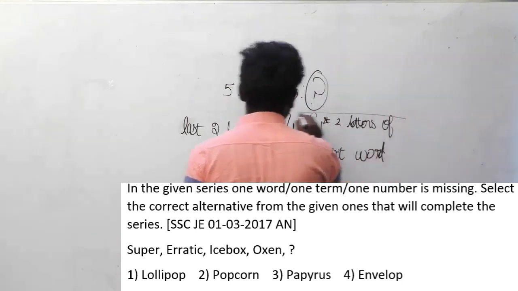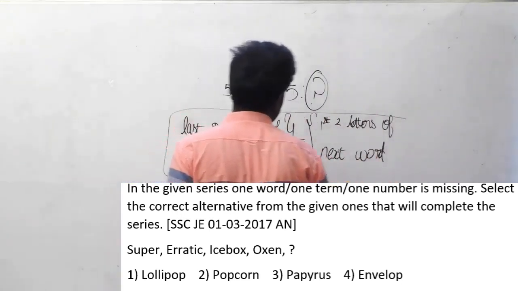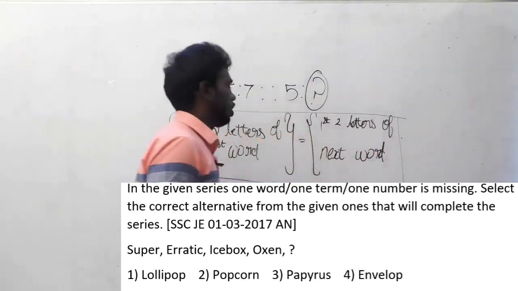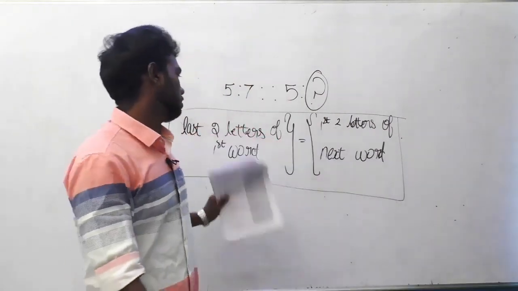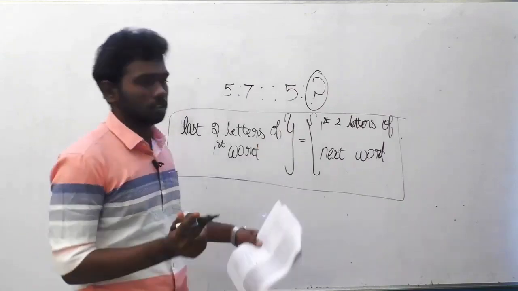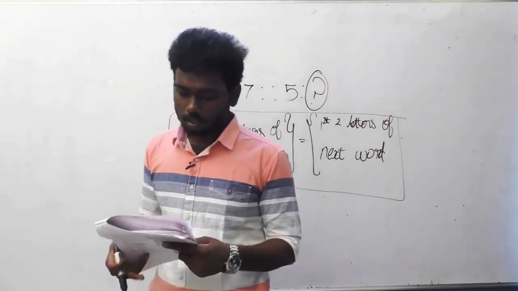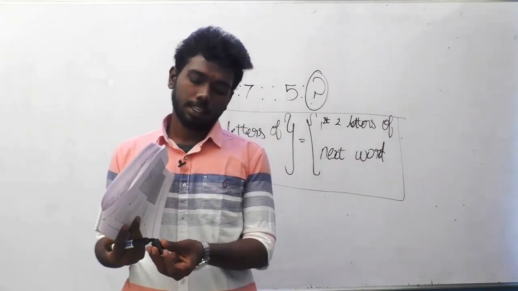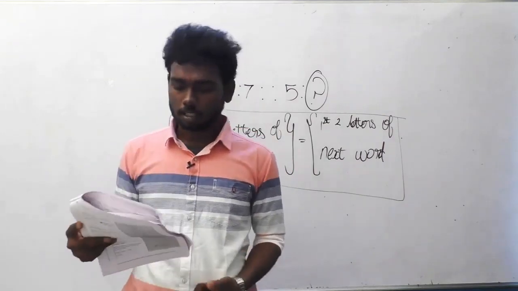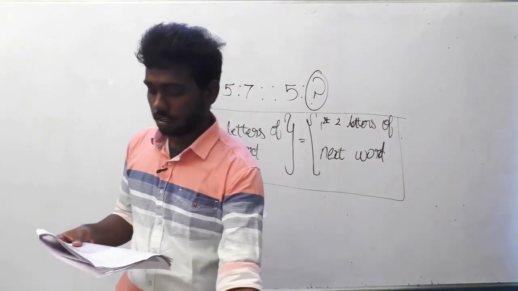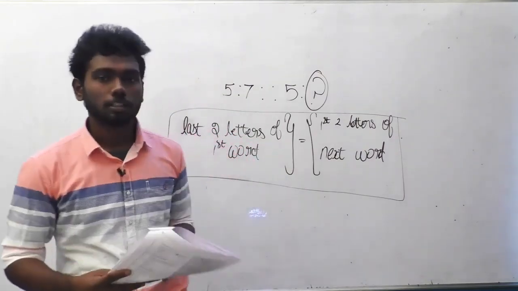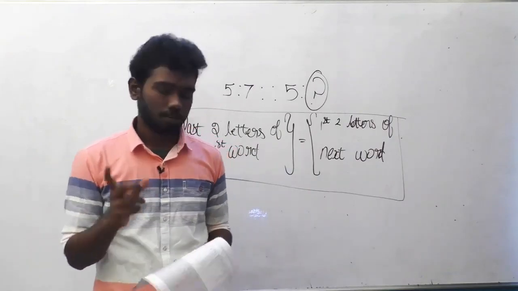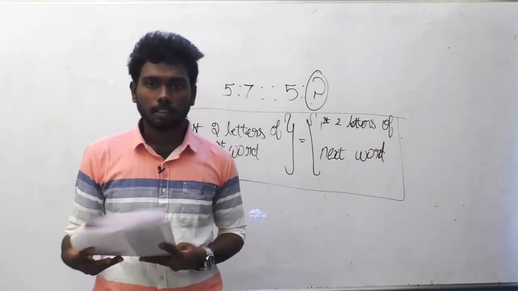This thing has been repeating from the first. Note down this thing. This is the logic for most of the questions. Sometimes it will come like 3 letters and 3 letters, and this is the logic for this question also. Super is ending with ER, next erratic is starting with ER. So like that, the final word oxen is ending with EN, and you must check the answer option in such a way which has EN in the first. So envelope only has EN in the first.